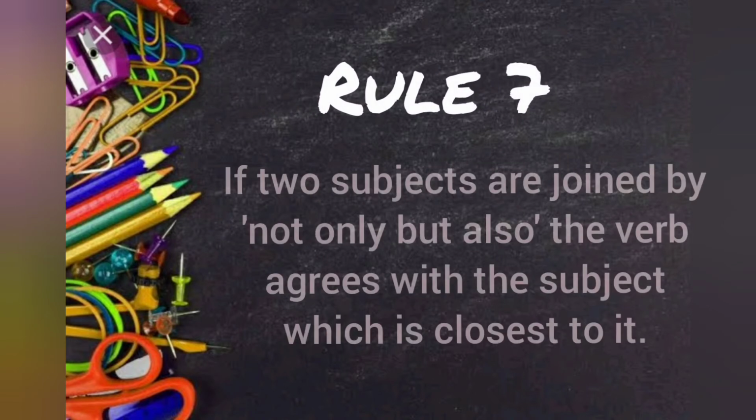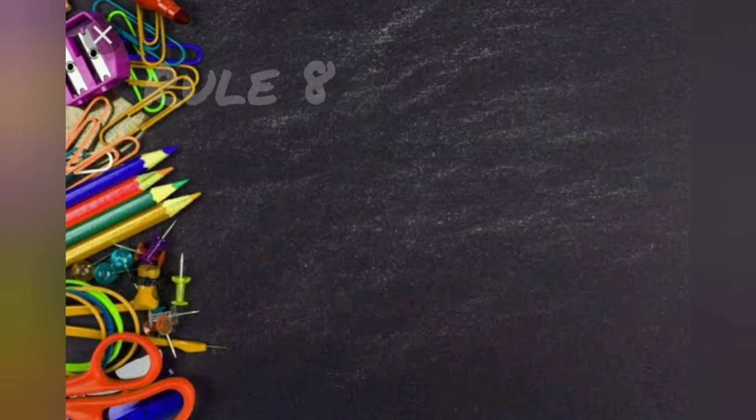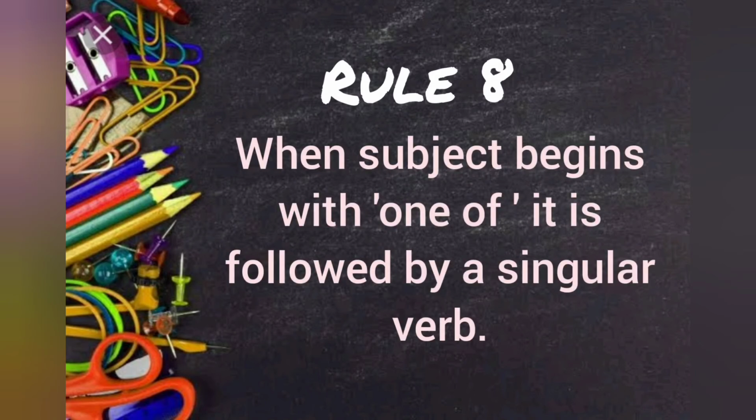Rule 7. If two subjects are joined by not only but also, the verb agrees with the subject which is closest to it. Example, not only hot dog but also burger is tasty. Rule number 8. When subject begin with one of, it is followed by a singular verb. For example, one of the student is not here.